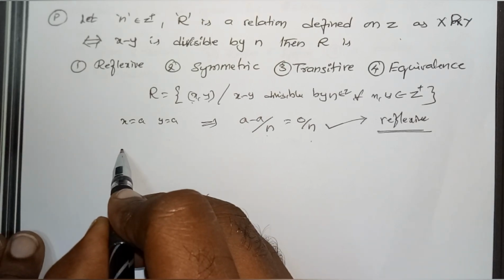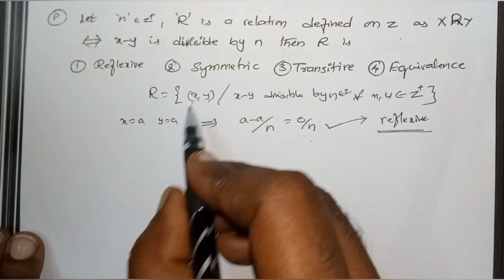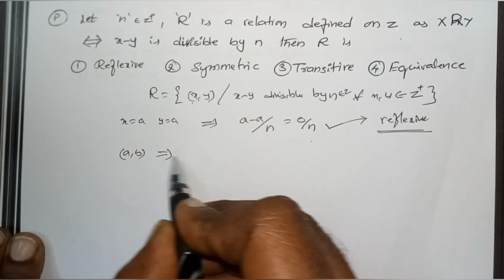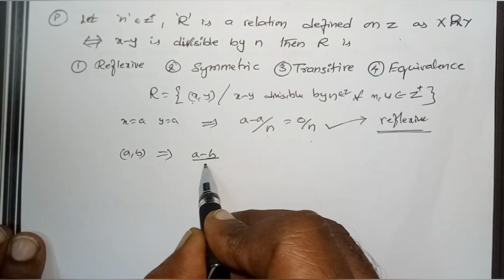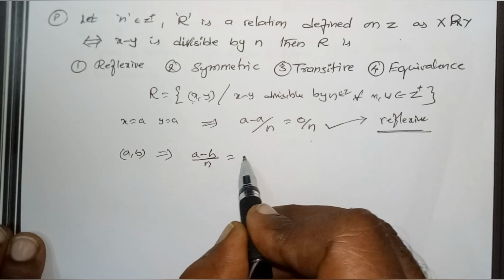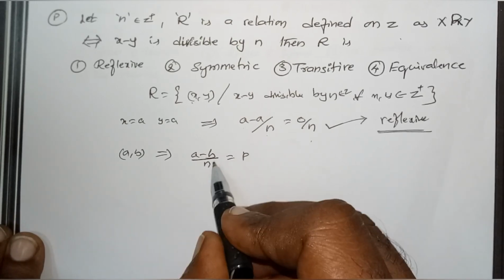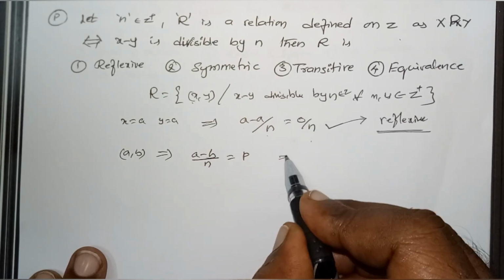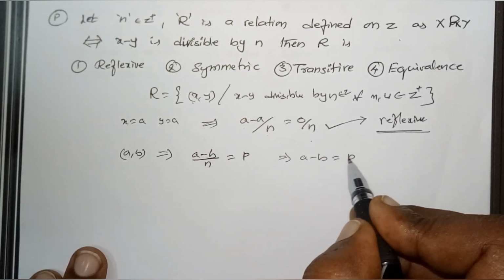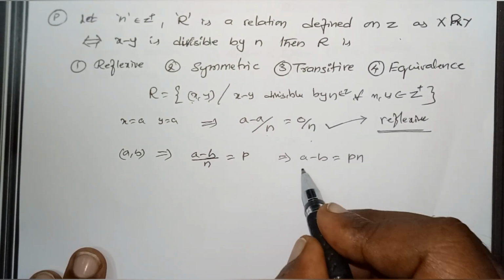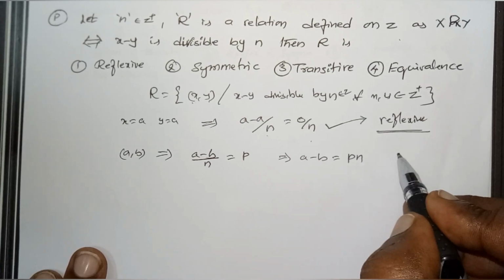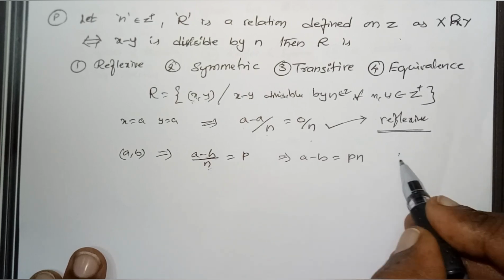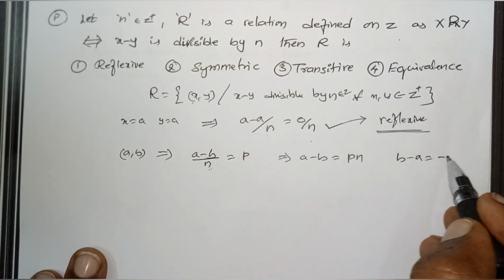Next, for X equal to A and Y equal to B, I consider A comma B in the set. This implies A minus B is divisible by n. Suppose if you divide A minus B by n, we get an integer P. This implies A minus B is equal to Pn. What about B minus A? If A minus B is divisible by n, certainly B minus A is divisible by n.